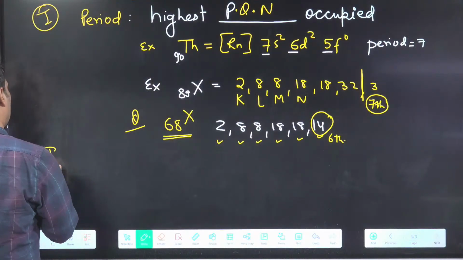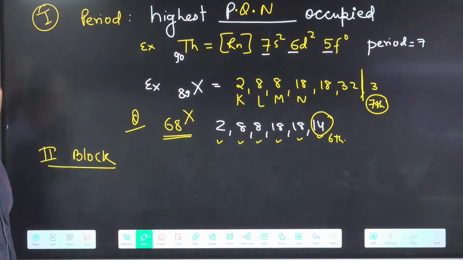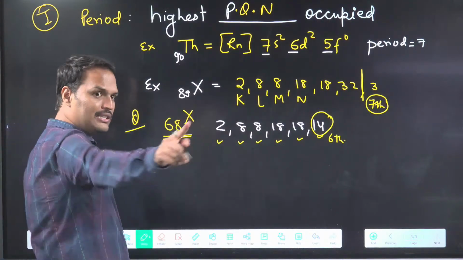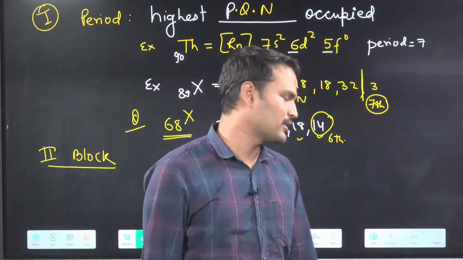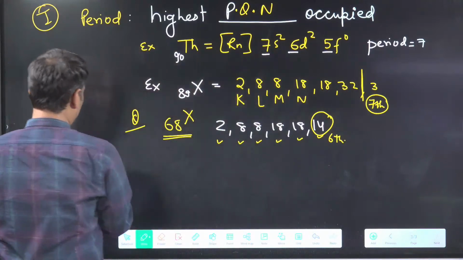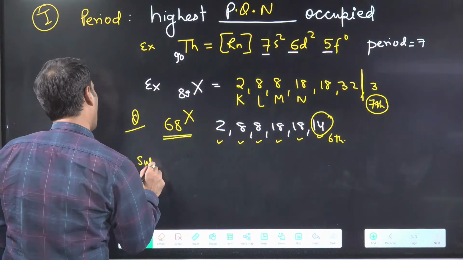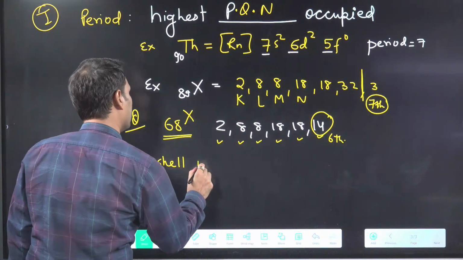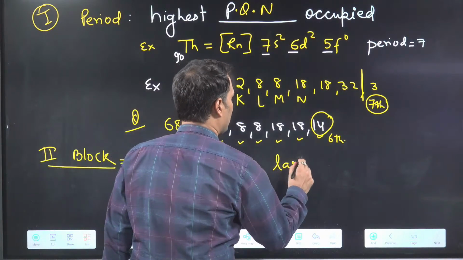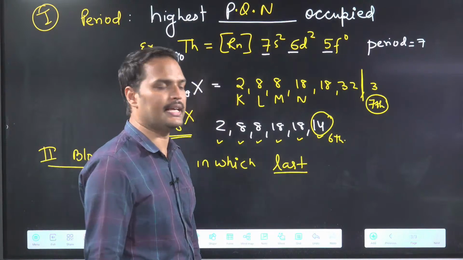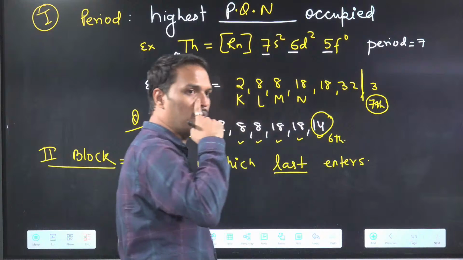Now come to the second part. What is the second part? Finding the block. So that thing we will remember. The F block we will remember, very important. I will tell you after some time. Second thing, block. How to find the block? Block is equal to the subshell in which, tell me, the last electron or the differentiating electron enters. The last electron enters. That is equal to the block.